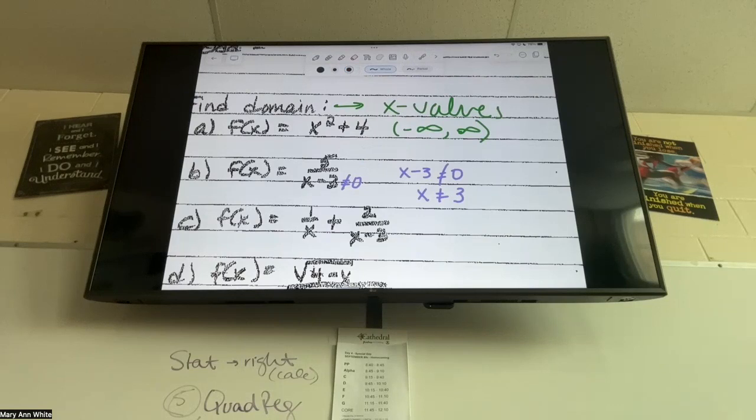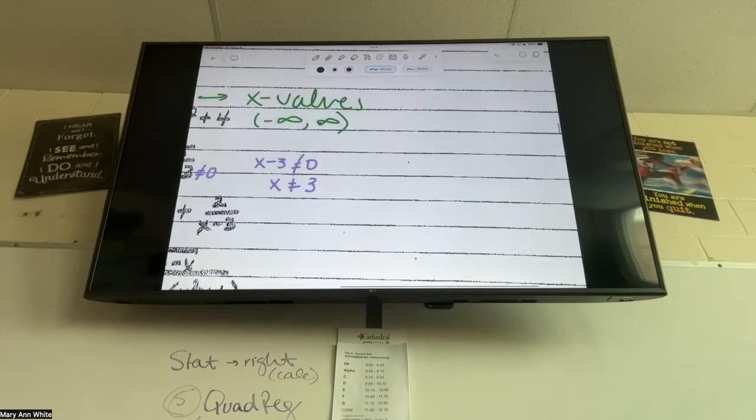I don't want this written in this form though. I want it in interval notation. So let's do a little number line off to the side. I care about 3, and I just can't be 3. I can be anything less than 3. I can be anything bigger than 3. I just can't actually be 3. How would I do my interval notation for that?